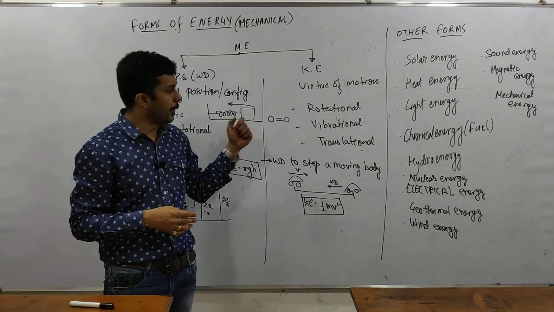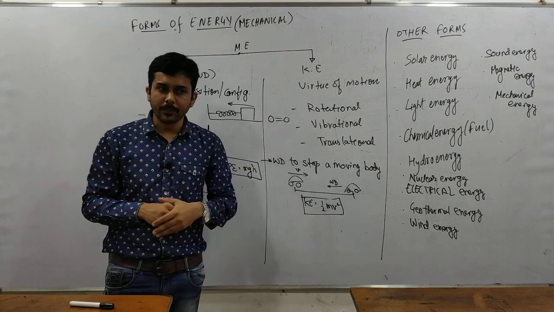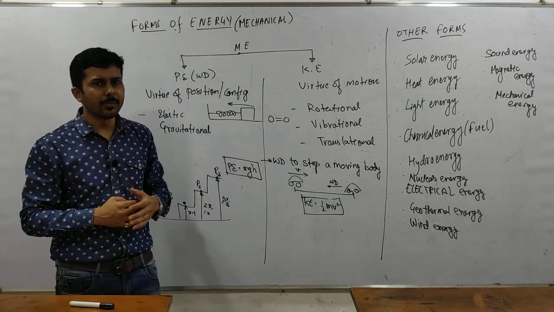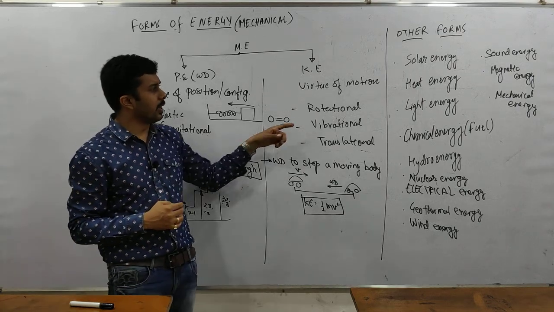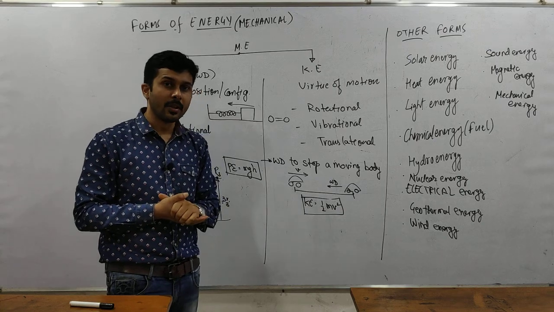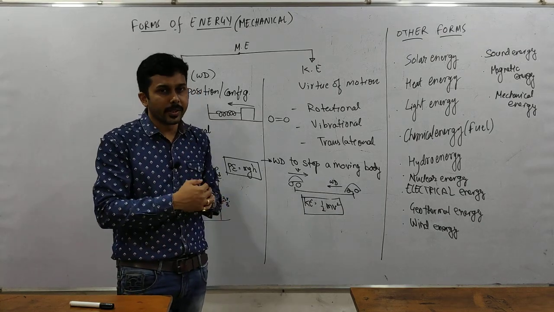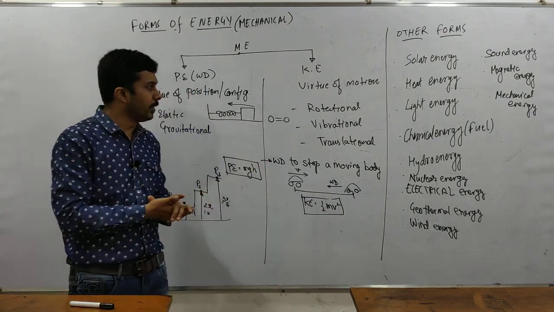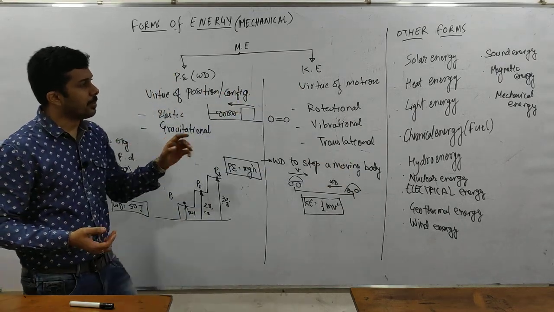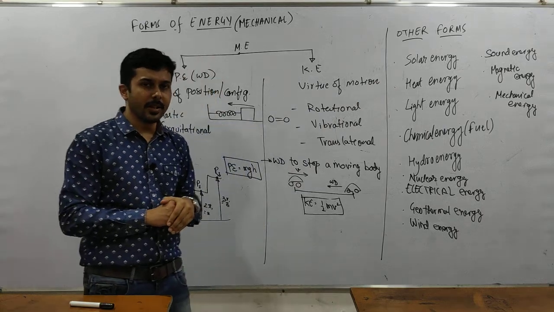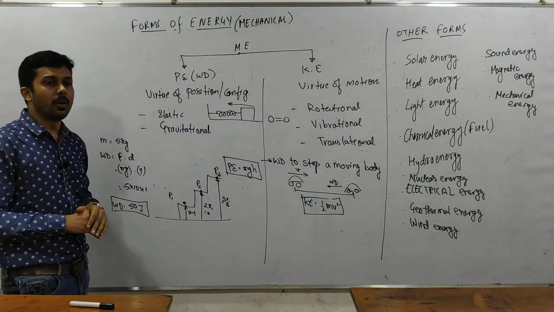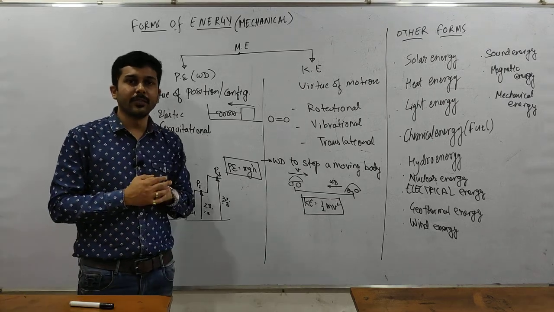When you go into 11th and 12th, जहाँ पे generally हम पढ़ाते हैं, we have a chapter called rigid body dynamics, rotational motion. तो उसके अंदर हम कुछ part of rotational kinetic energy को भी touch करते हैं, where we talk about rotational velocity. चलो, coming back to our point, these are the main types of energy, and in our portion we generally deal with mechanical energy, और mechanical energy हो गया potential plus kinetic.